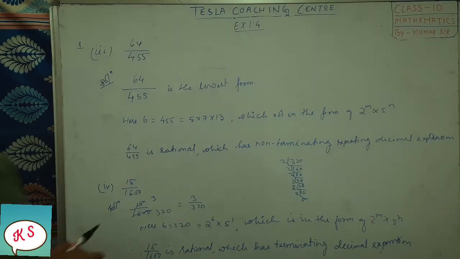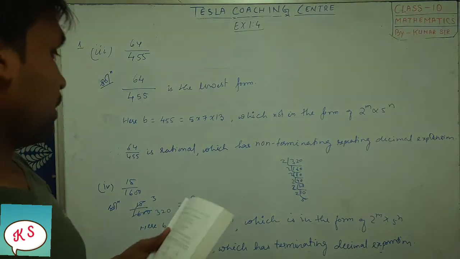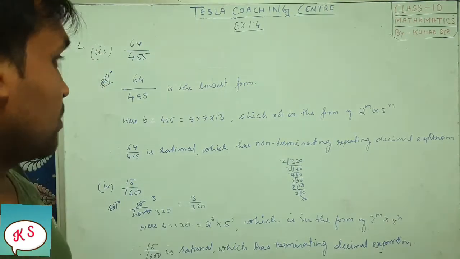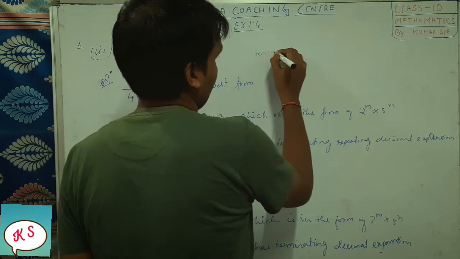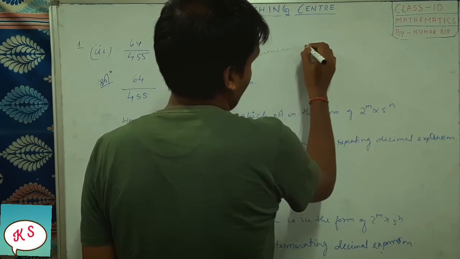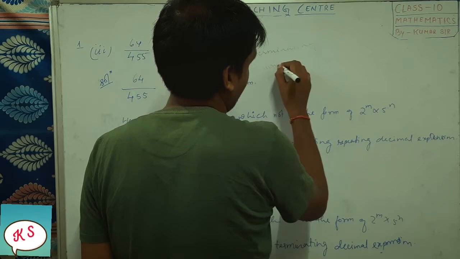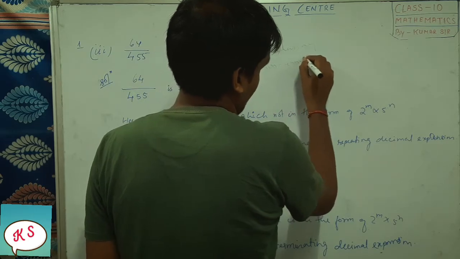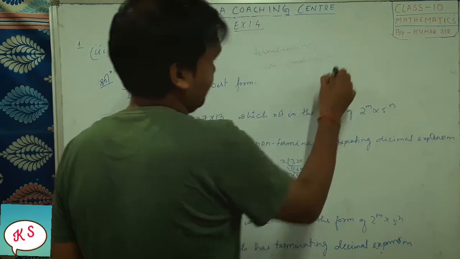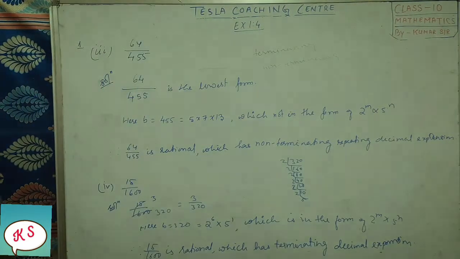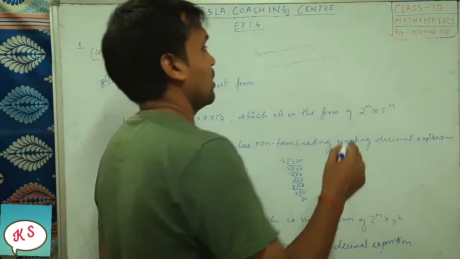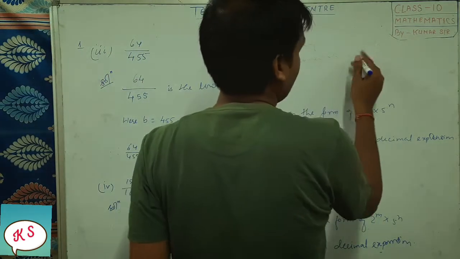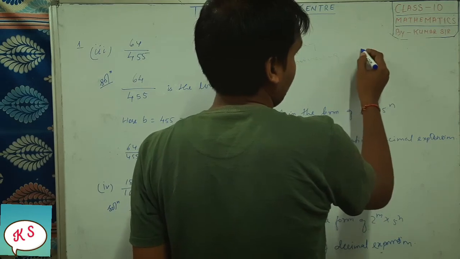Okay, this is question number 3 we are going to do now. Students, remember one thing: the difference between terminating and non-terminating. What is the difference? You should know first. Terminating decimal means what? Terminating decimal means you can just say that